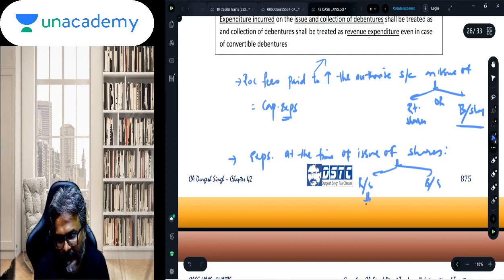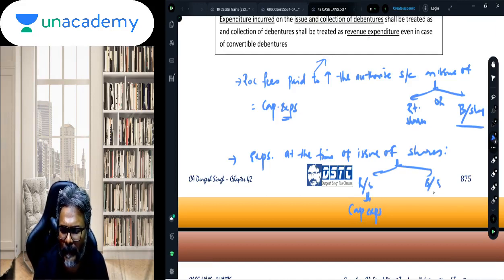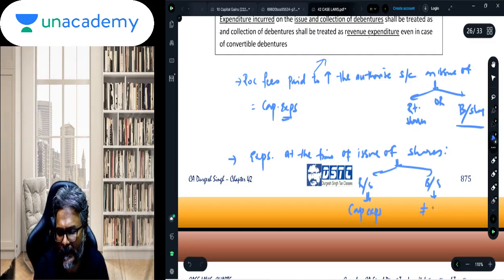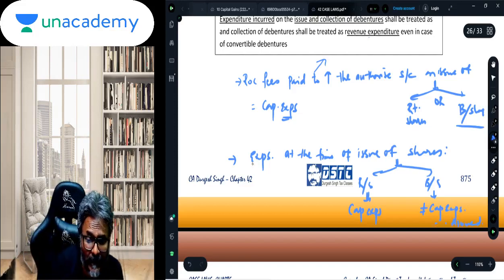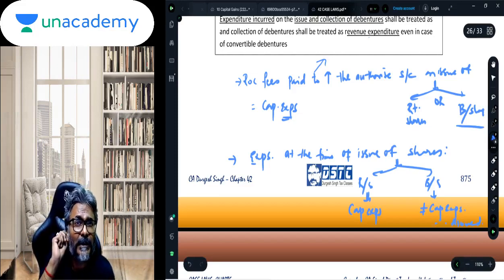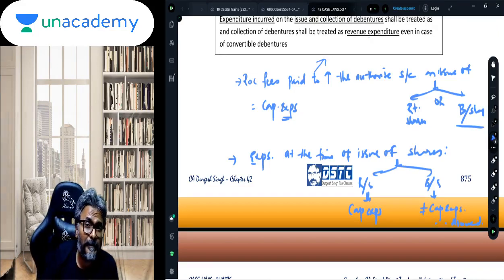If it is rights shares, it's capital expenditure. Rights shares or IPO, the initial public offer. If it is a bonus share, it is not a capex, and therefore allowed. So please understand, the expenditure at the time of issue, that is what would be allowed. If it is the issue of bonus shares, then the General Insurance Corporation case law is there, students.